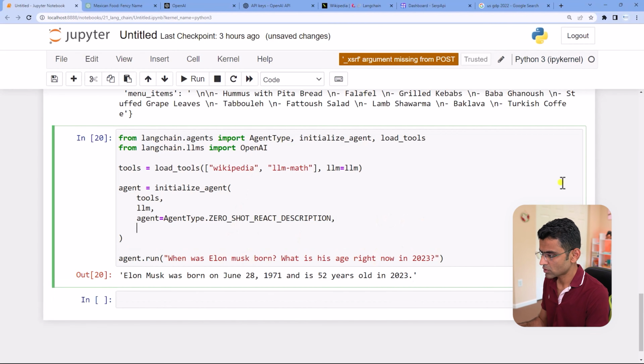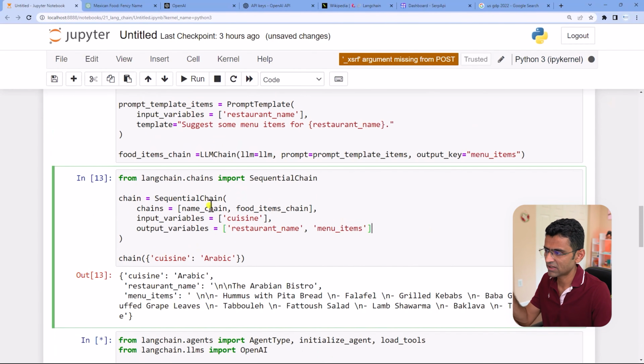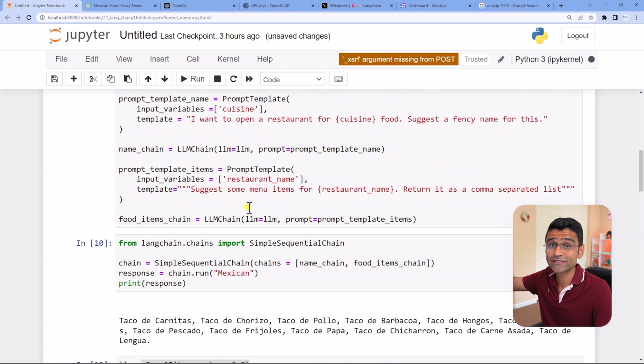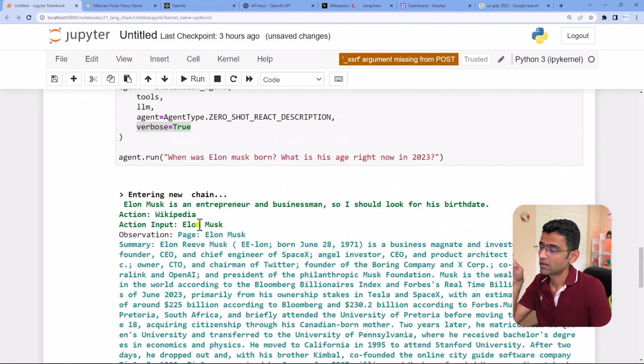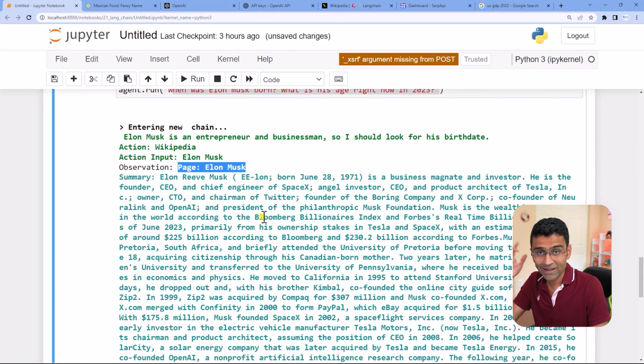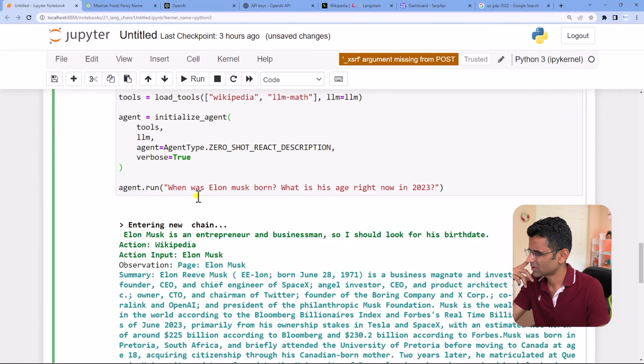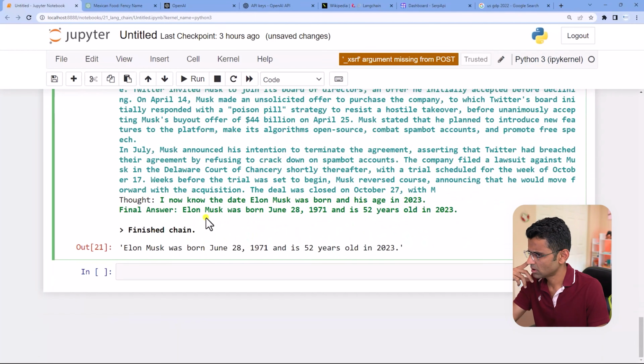If you want to go step by step in the reasoning process, you can say verbose is equal to true, and it will tell you. By the way, verbose is equal to true is the variable that you can use here in any function to kind of figure out the internal steps that it is taking. So here, the first step, when it encounters this question, it knows actually that it has to go to Wikipedia to get the birth date of Elon Musk. So it went to Elon Musk Wikipedia page, and which will have this particular date here, and then I think it uses the math tool. Sometimes I don't know, it should have used the math tool.